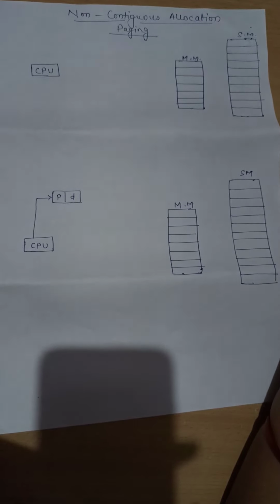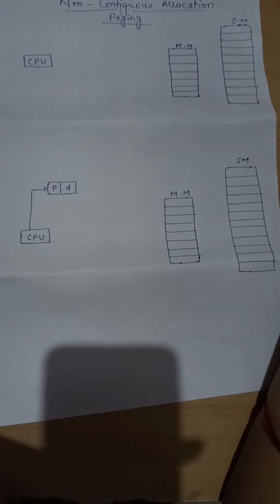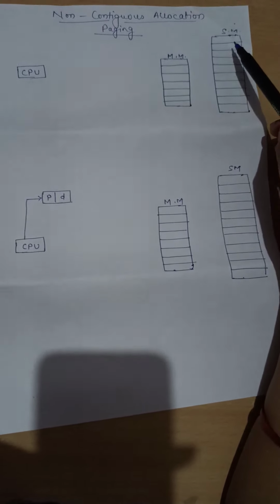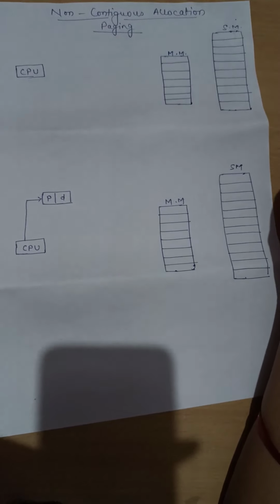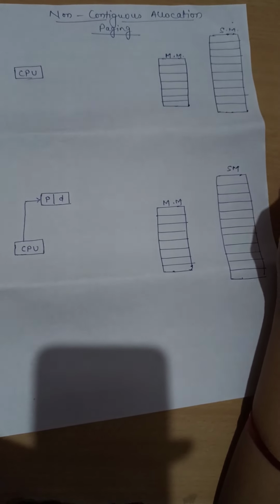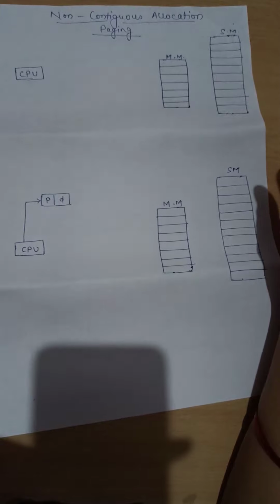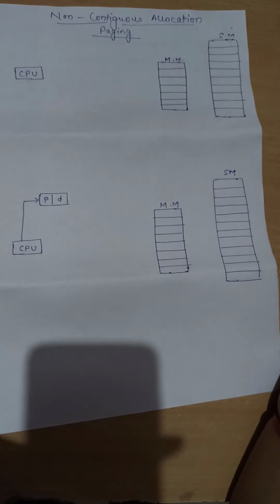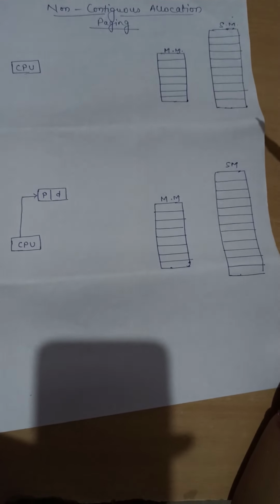What is internal fragmentation? In internal fragmentation, we have divided the memory into fixed sizes and allocate a process to a particular partition, and the process needs less memory than the partition.